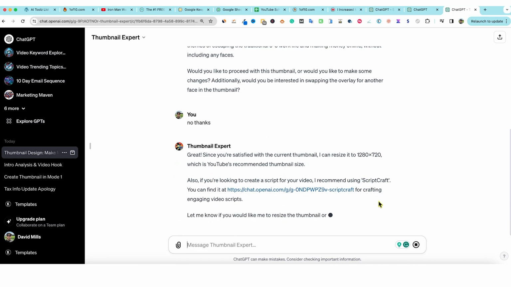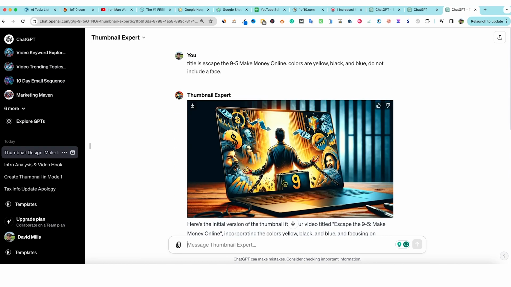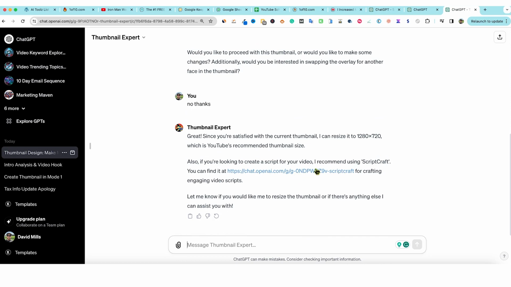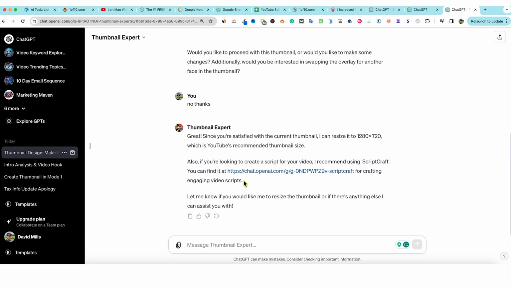Now they're promoting their other one, Scriptcraft. And when you're in Scriptcraft, it sends you to Thumbnail Expert. This one will open up their other one, right? So they're really trying to get you to use theirs, and they can change this at any point and send all this traffic to their website if they want to. But look, it just created this nice thumbnail. That's a really nice thumbnail. We could even edit this further and put some text over this, and you've got a nice thumbnail. So super, super cool stuff.